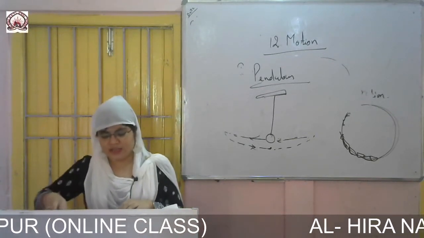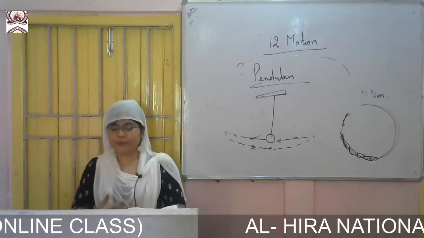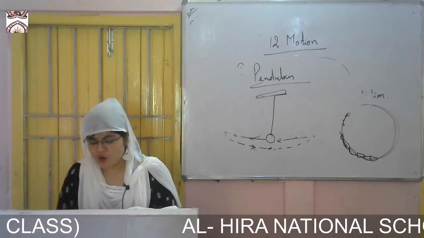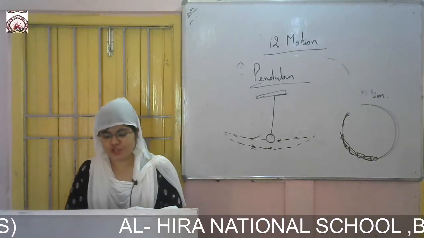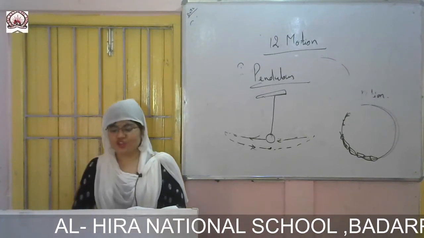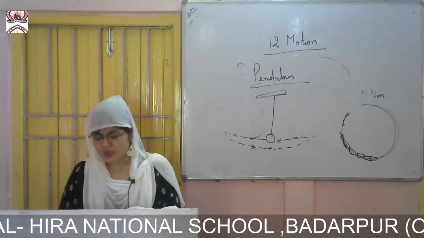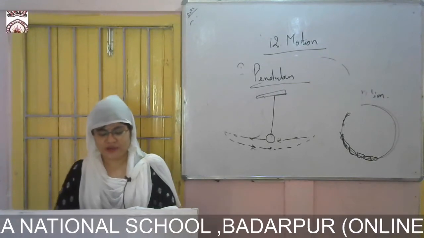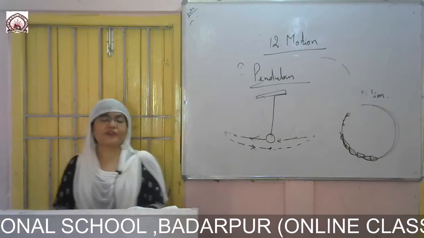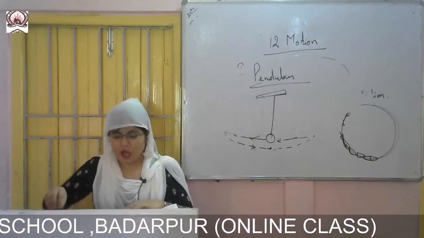So thus the oscillation of a pendulum or a swing are periodic, and we can define oscillatory motion as a periodic motion of a body about its position of rest, or the to and fro motion that a body repeats about its position after a fixed interval of time.